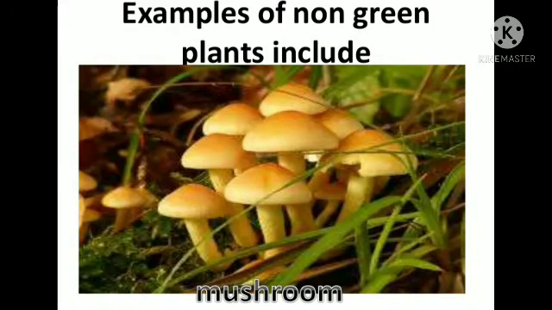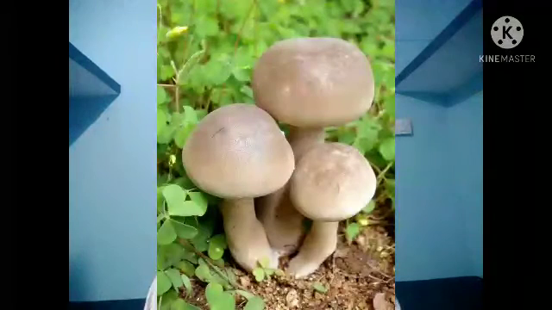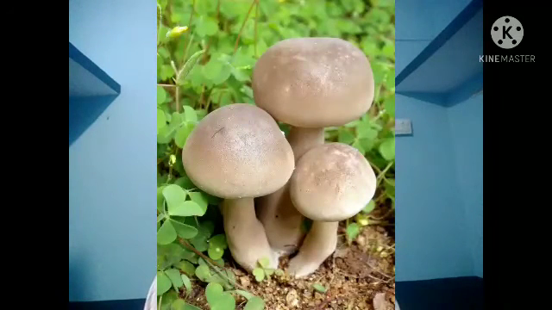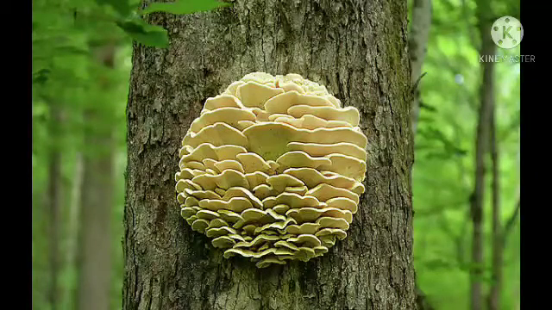Examples of these plants are mushroom, mold, and fungi. These are some non-green plants, and due to the lack of chlorophyll, they cannot perform photosynthesis. They get their nutrition from dead and decaying matter, and these plants are called non-green plants as well as saprotrophs or saprophytes. So this is a special type of plant.